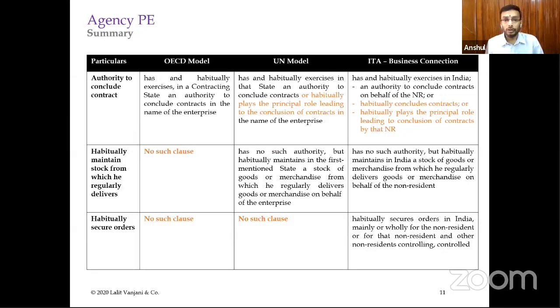And then there is a second clause which says that has no such authority but habitually maintains a stock from which delivery is made. Then in income tax, there is also the concept of securing orders, which you will generally find in the Indian treaties. Most of the treaties have this clause as well.